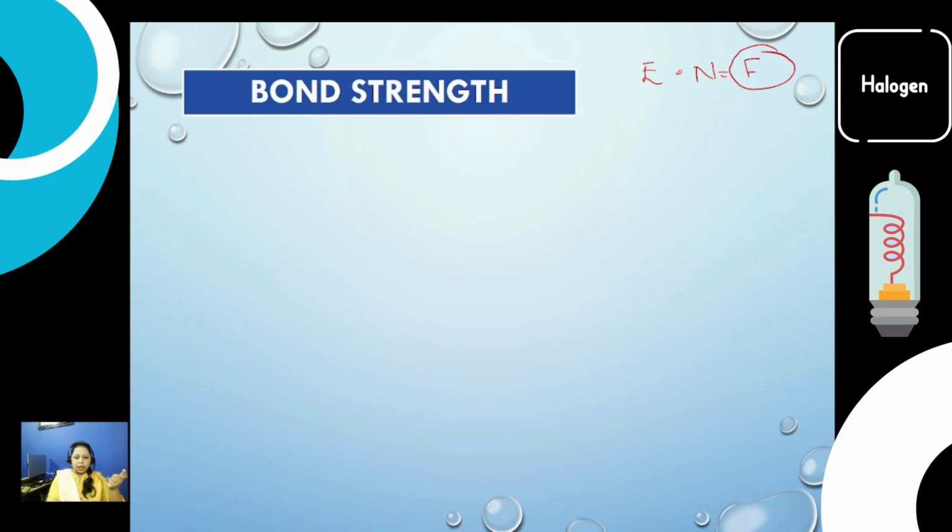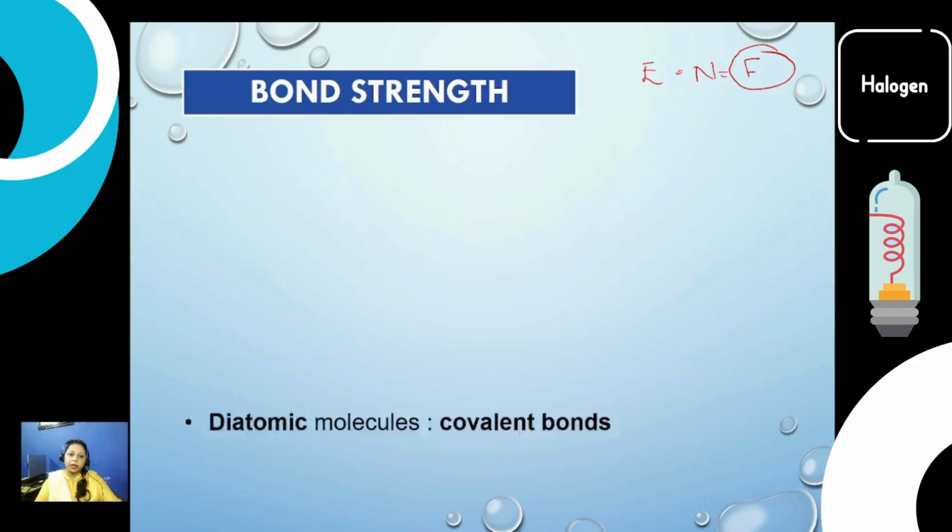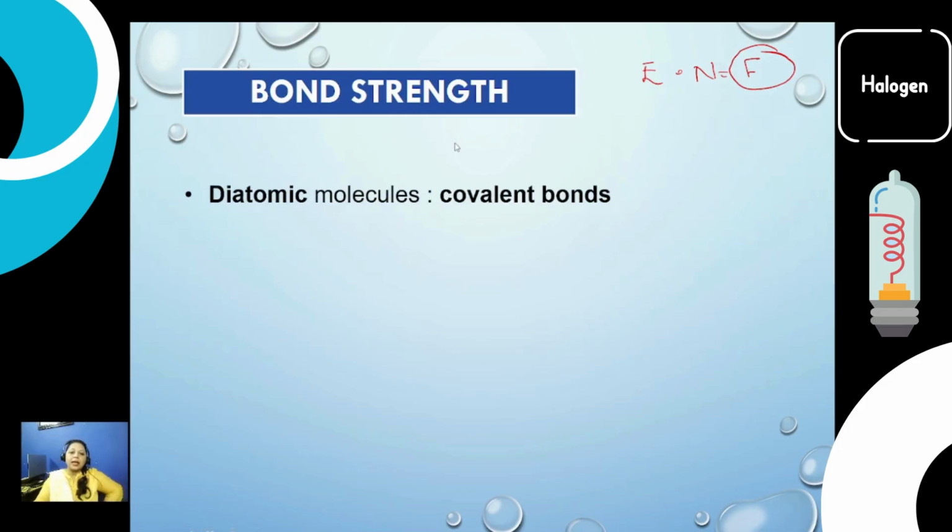We can say that, later on, when we move down the group, the bond strength is actually weaker if we consider the electronegativity. It's basically a diatomic molecule making a covalent bond, meaning electrons are shared. Electronegative means that the shared pair of electrons is more attracted towards that element.